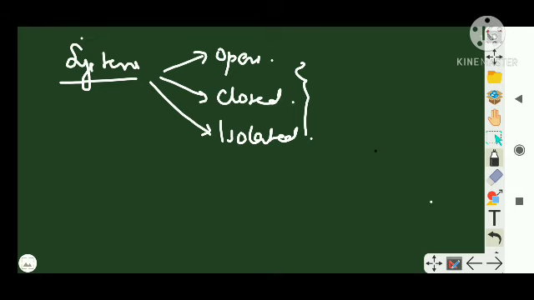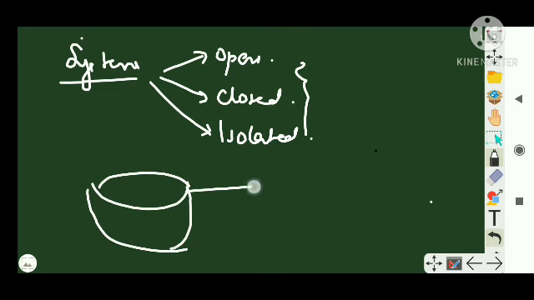Open system: you have water inside a pan and you are keeping it on a fire so that the water is boiling. I would say this is an open system. Why? In this system there is an exchange of both energy and matter. When I heat the water, it is boiling, so water is converting into vapor.